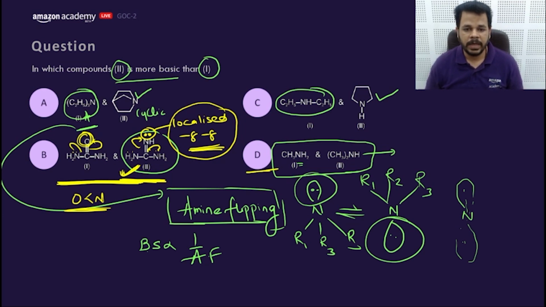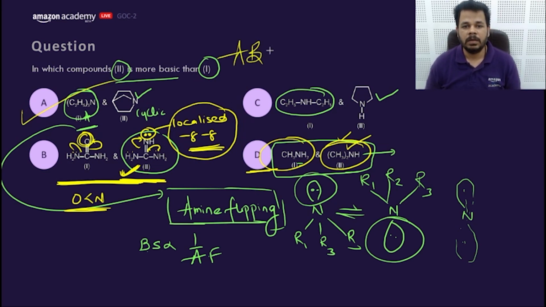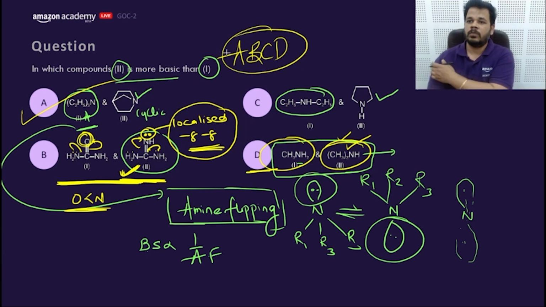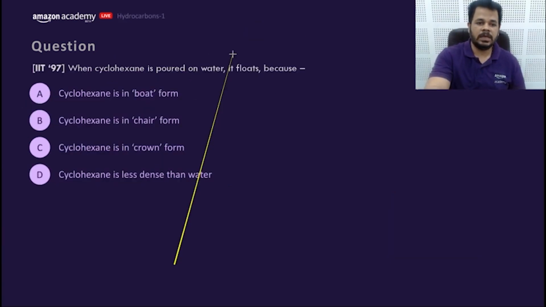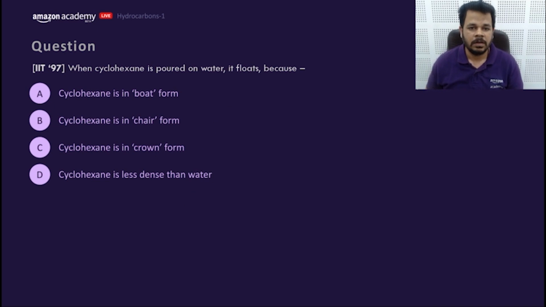What about D? In case of D, it is 2 degree amine, and this is 1 degree amine. 2 degree amine would be more basic compared to the 1 degree amine. So answer would be A, B, C. Yeah. So these are the revising points. This was the question which was so interesting. It was in ID 97 about cyclohexane poured in water, it floats.